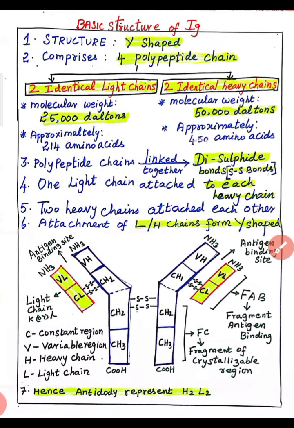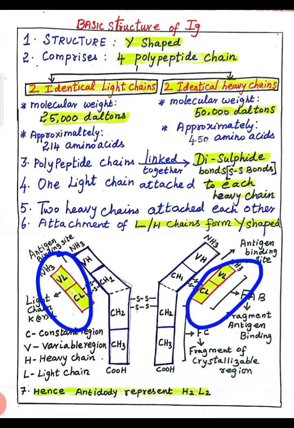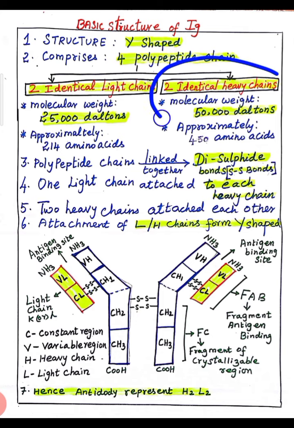Yes, got it. Now we enter the basic structure of immunoglobulin. It is basically Y-shaped, and it has 4 polypeptide chains. See the picture: 2 identical light chains, 1, 2, and then 2 identical heavy chains. Once again, light chains 1, 2, then 2 identical heavy chains.